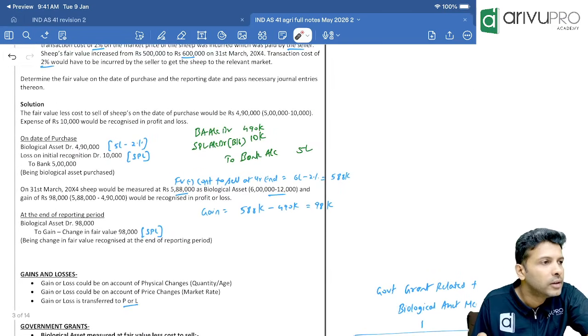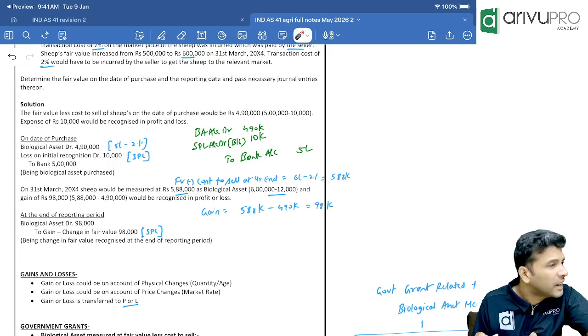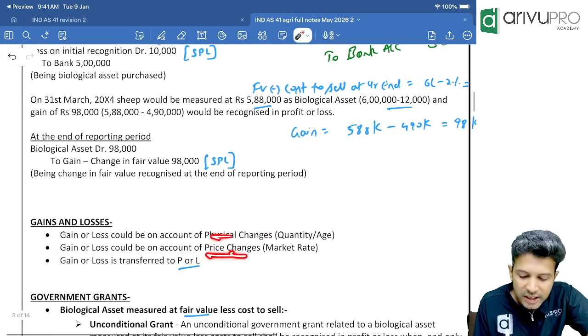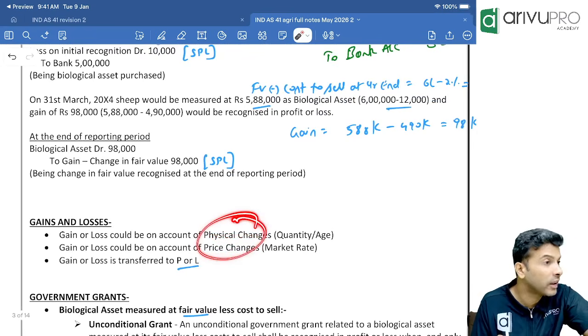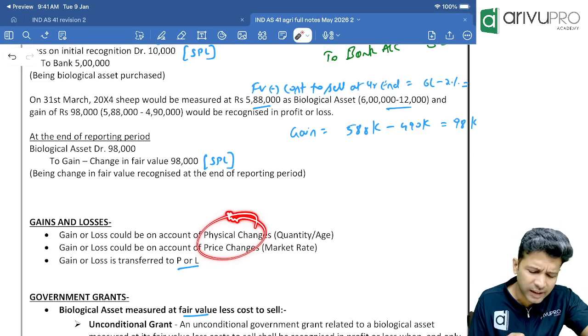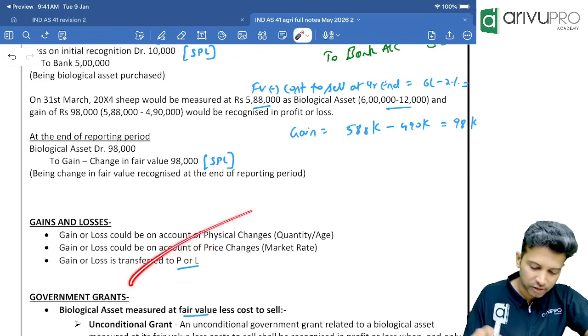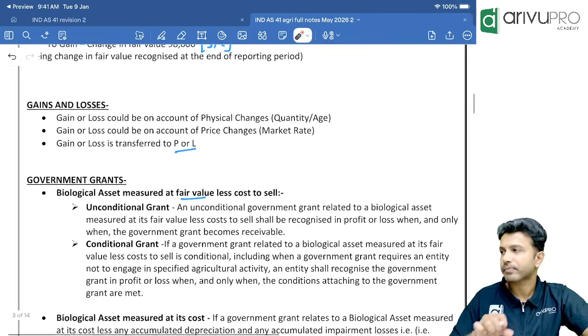Move forward. We already know fair value gain or loss will go to SPL. What are the two types of gain? The physical change gain and price change gain. Both gains we will find out if information is available and if the question asks. If the question doesn't ask, we can directly calculate the total gain. But where will all this gain be transferred to? SPL, or the P&L itself. That is this particular point.